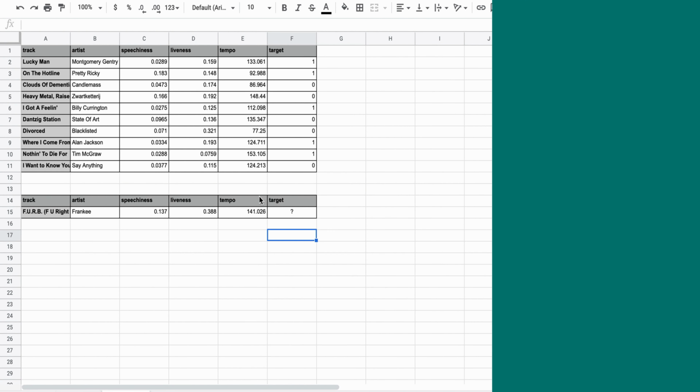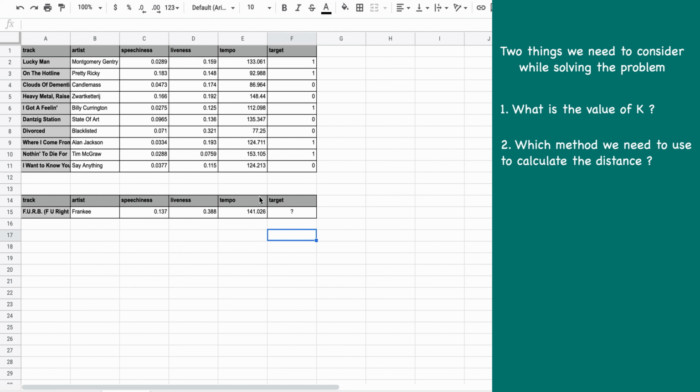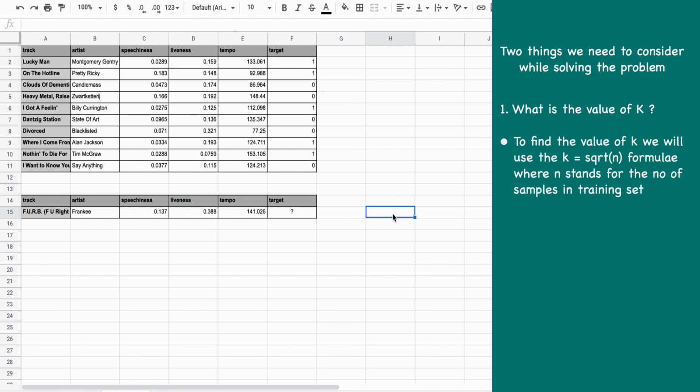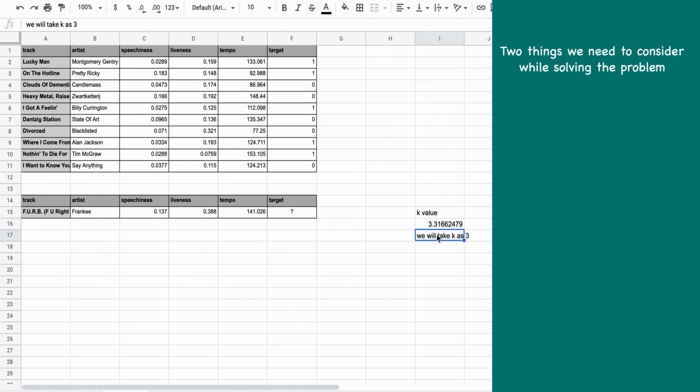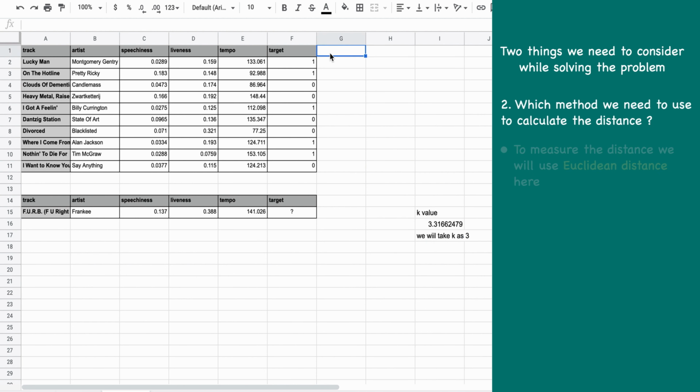As we discussed above, there are 2 things we need to consider while solving the problem. What is the value of k? Which method do we need to use to calculate the distance? To find the value of k, we will use the k equals square root of n formula, where n stands for the number of samples in the training set. For this problem, we have 11 samples. So the value of k will be 3.31, which is around 3. So we will take k equals 3. To measure the distance, we will use Euclidean distance.